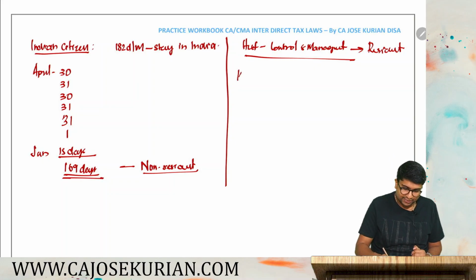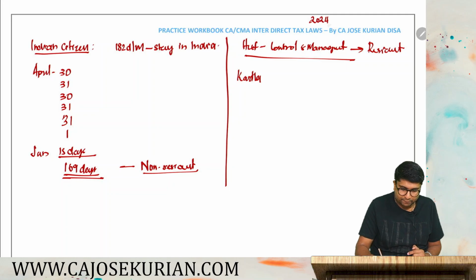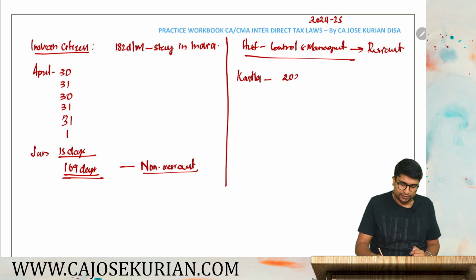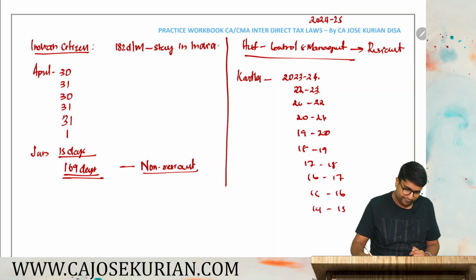For that you need to check the residential status of the Karta for the past 10 years. In this question, the relevant PY is 24-25, so we need to check the residential status of Karta for the years 23-24, 22-23, 21-22, 20-21, 19-20, 18-19, 17-18, 16-17, 15-16, 14-15. So 1, 2, 3, 4, 5, 6, 7, 8, 9, 10.